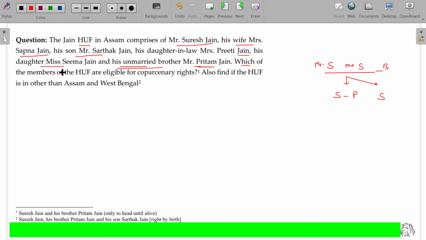Which of the members of the HUF are eligible for coparcenary rights? Also find if the HUF is other than Assam.